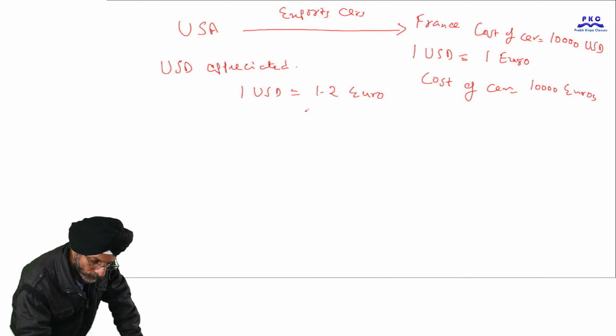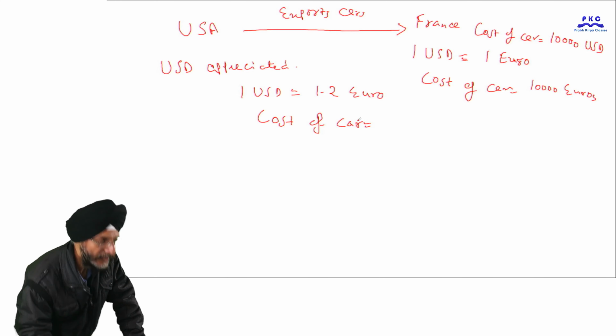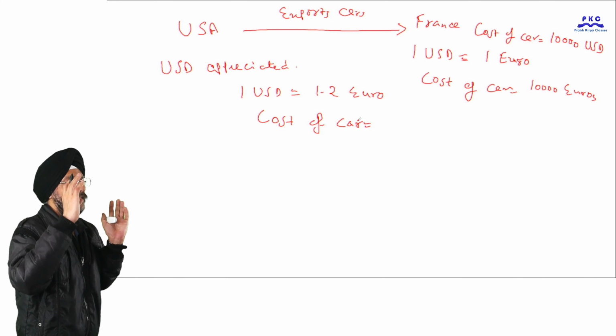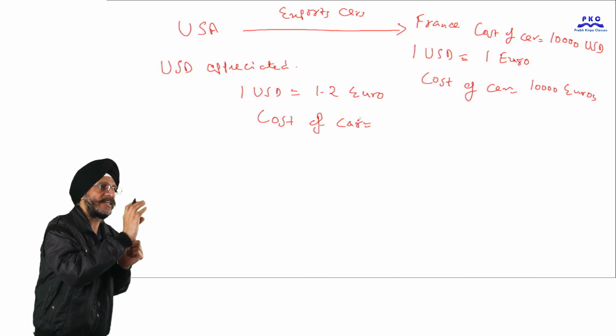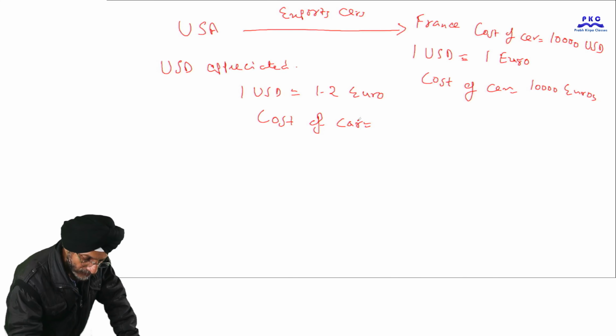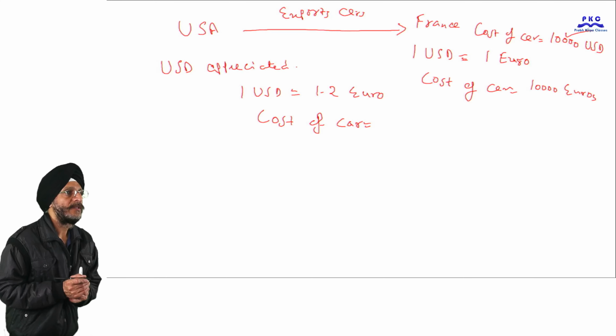Now what is the cost of the car after appreciation of the US dollar? The cost of the car, that is what the residents of France will have to pay to purchase the said car. The cost of the car is the same, 10,000 US dollars.